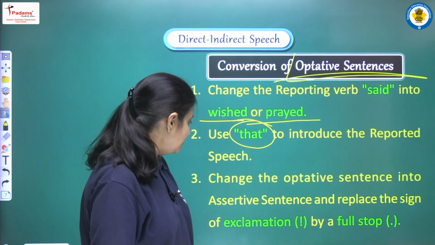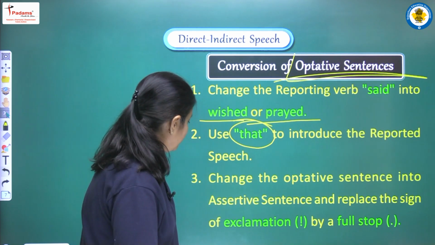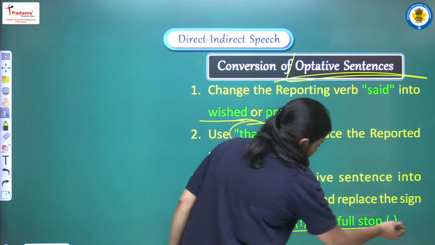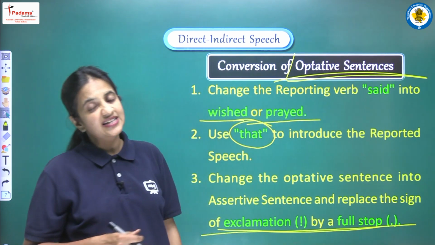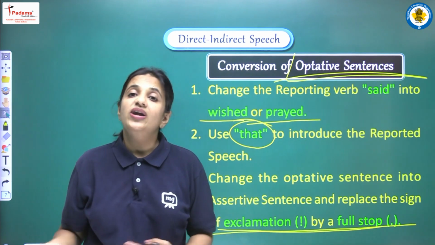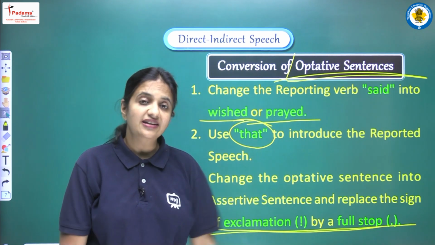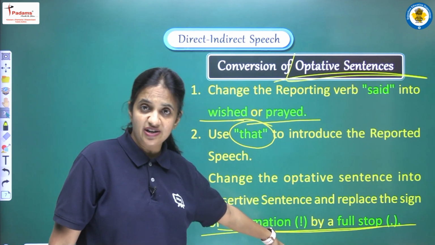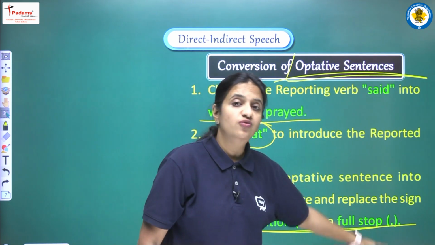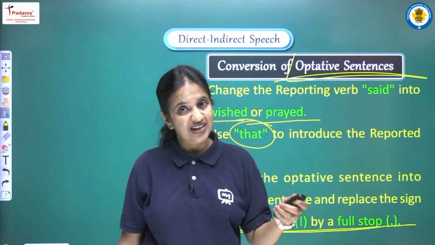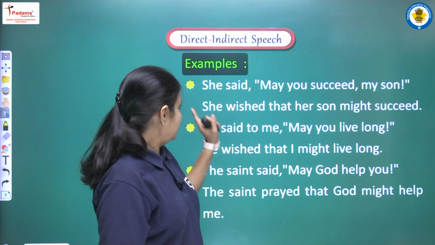Change the optative sentence into assertive sentence and replace the exclamation sign with a full stop. Again the structure of the sentence will be that of an assertive sentence, and this is the reason that at the end of the sentence we will not use an exclamatory mark but we will use one full stop. Okay. Now let's see the examples.